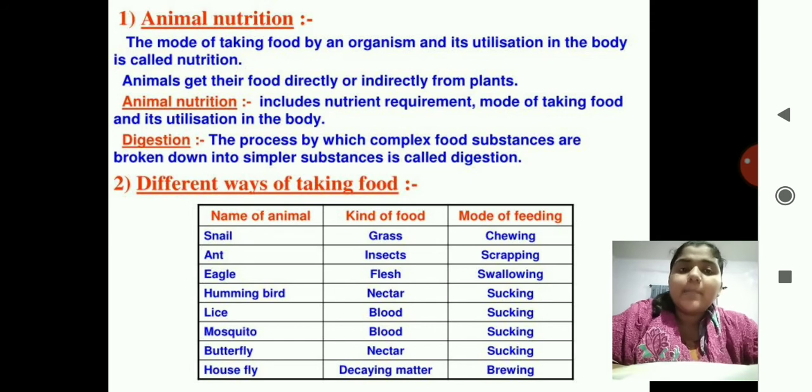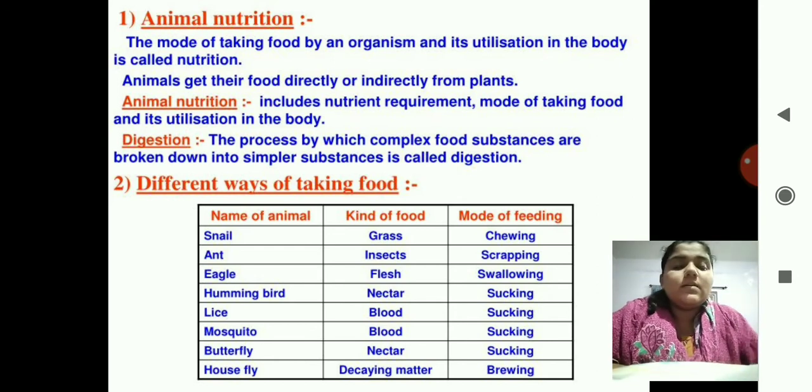Housefly feeds on decaying matter, that is brewing. Brewing means there's a complex mechanism in the housefly. It spits on the food substances, and the acids present in that spit melt down the substances, and then it sucks the substance, and this is known as brewing.